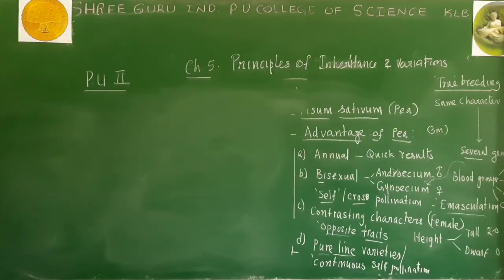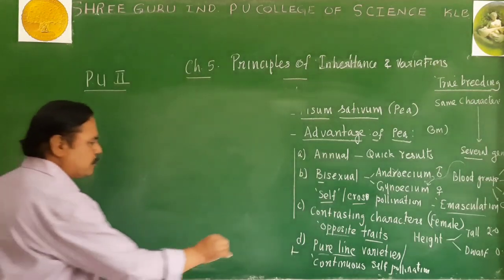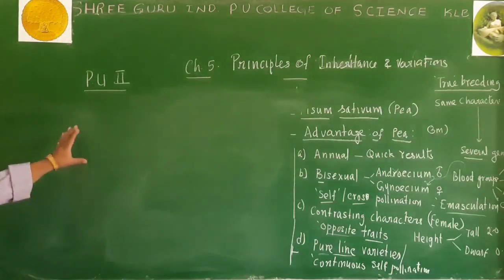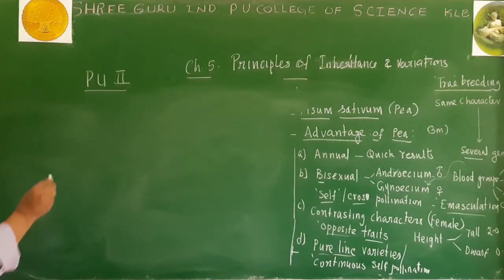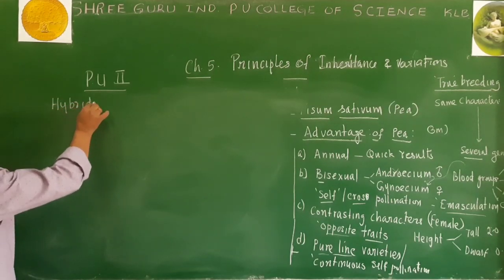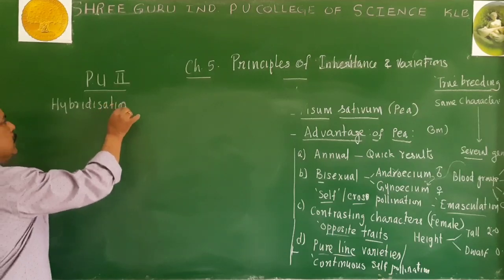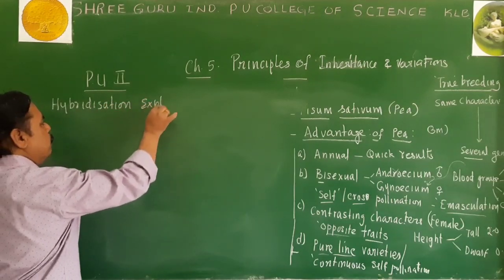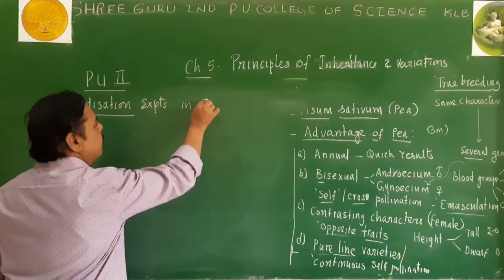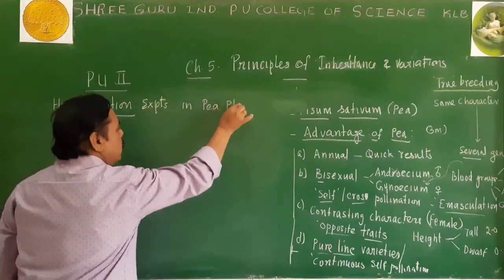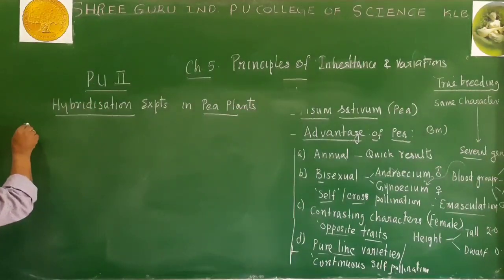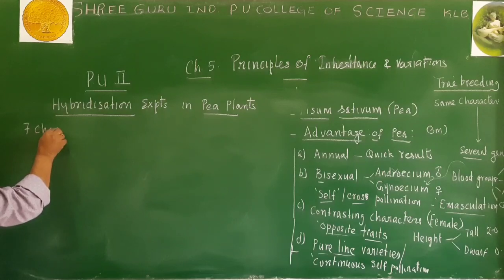Okay, students, I just now told you Mendel performed hybridization experiments in pea plants. Mendel came across around 7 characters.